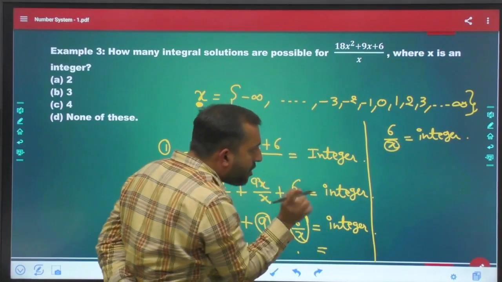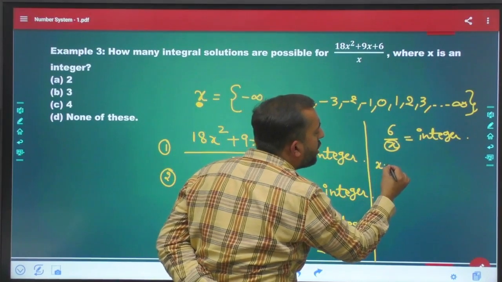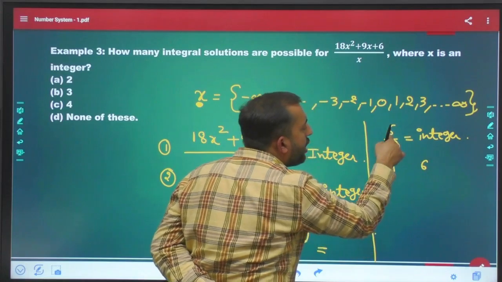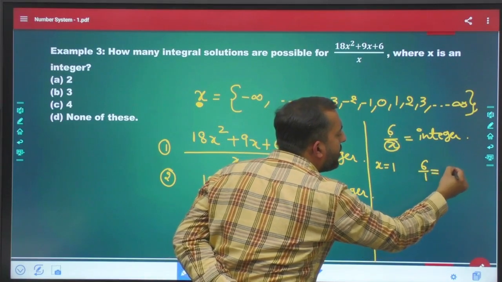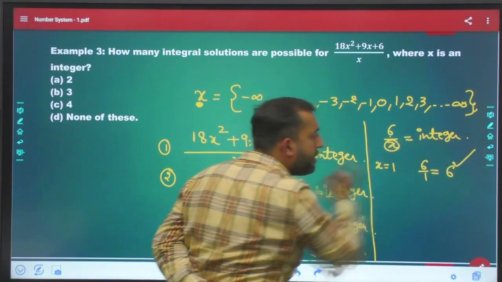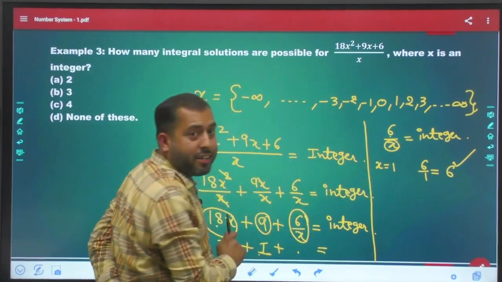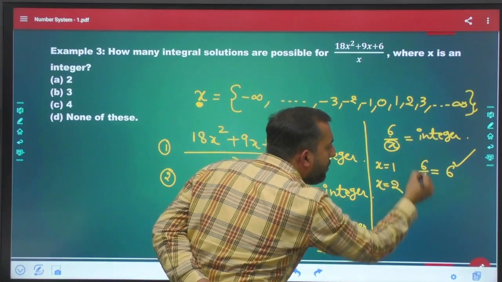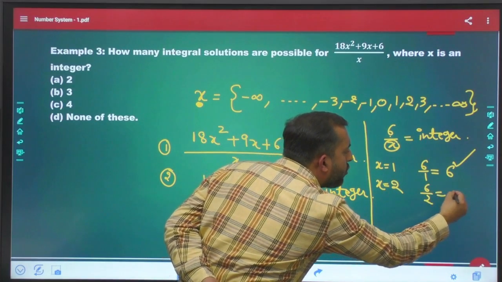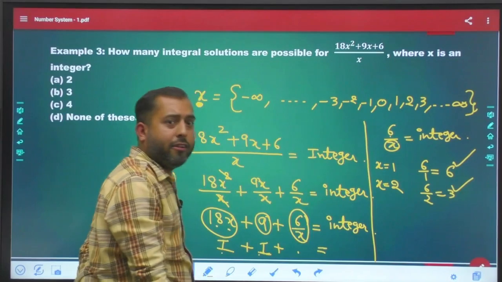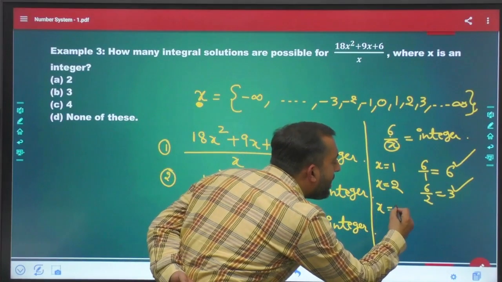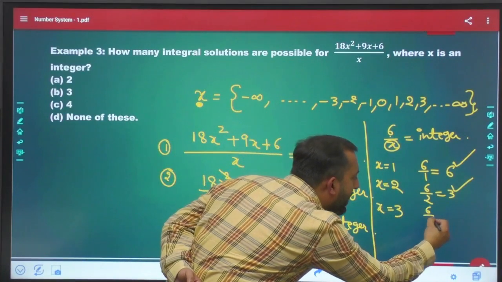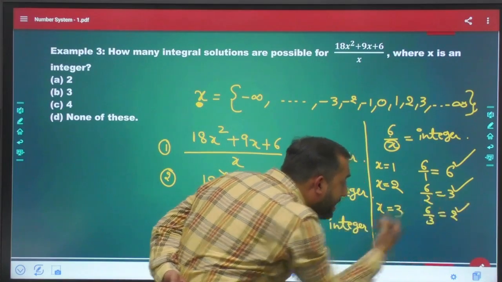Okay. So our task is to convert this 6 by x into an integer by assuming some integral values for x. Now listen, if you put x equal to 1, this will become 6 by 1, which equals 6, and 6 is an integer. So I'll consider this value. Now if you put x equal to 2, it will become 6 by 2, which equals 3, an integer again. If you put x equal to 3, it will become 6 by 3, which is 2, an integer again.